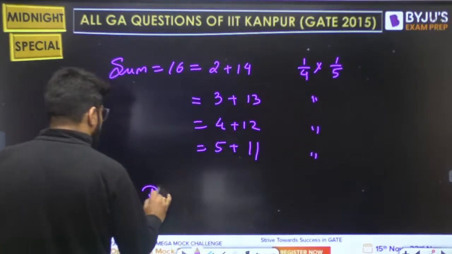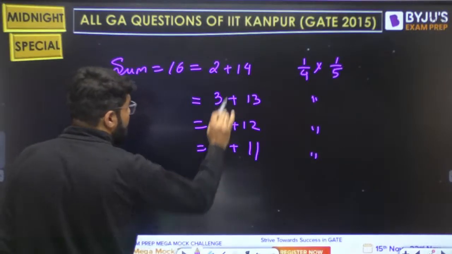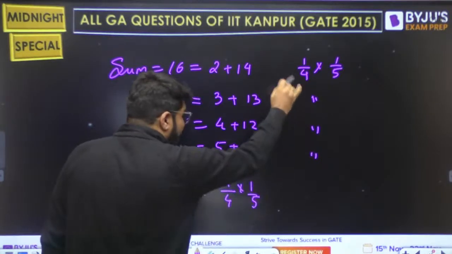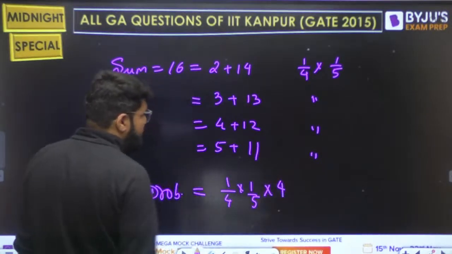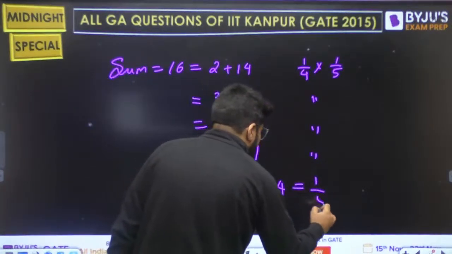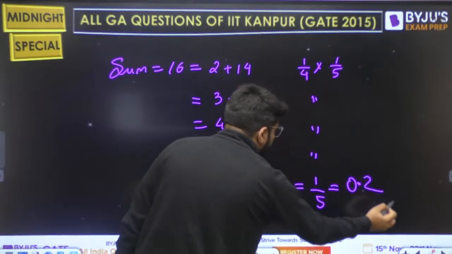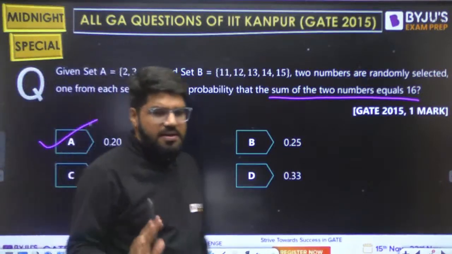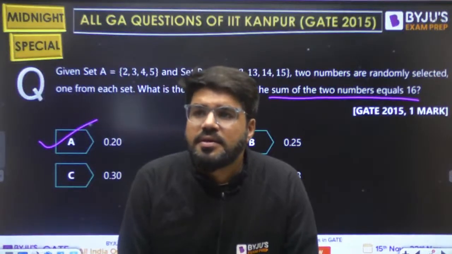So what is the overall probability of making this happen? It is the addition of all probabilities. 1 by 4 into 1 by 5 added 4 times, so actually multiply by 4. So your answer is 1 by 5, that is 0.2. Option number A. 1 marker, simple question.